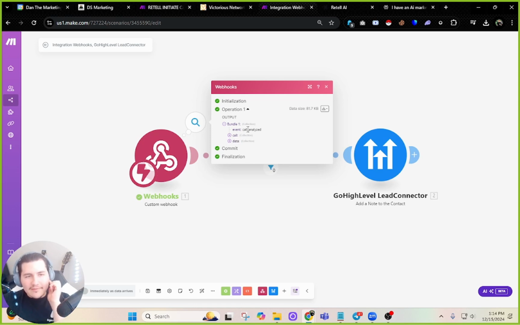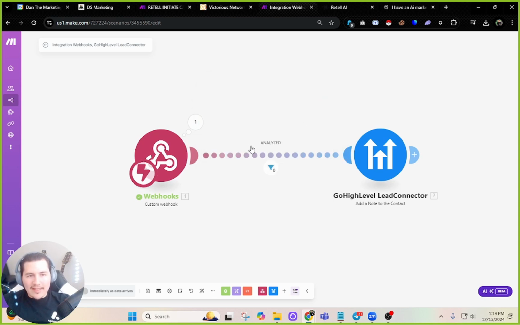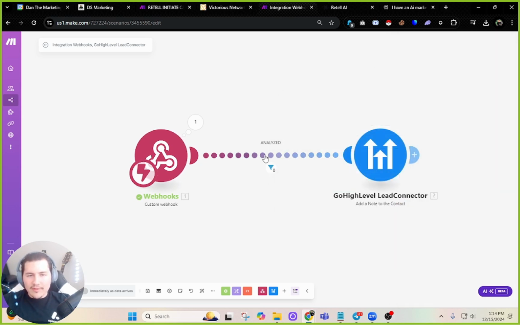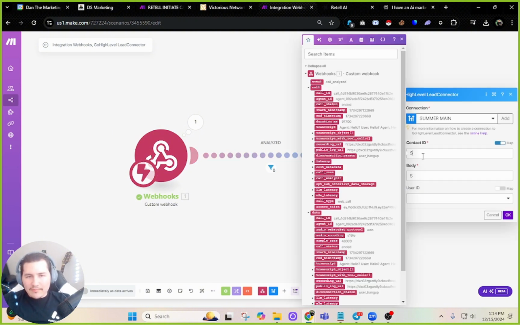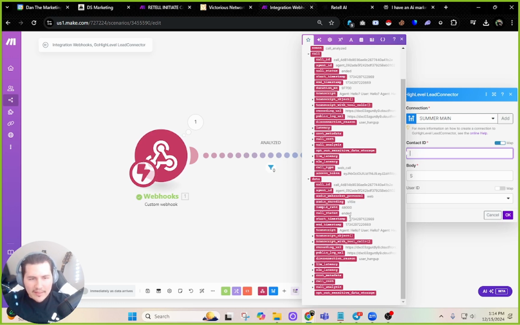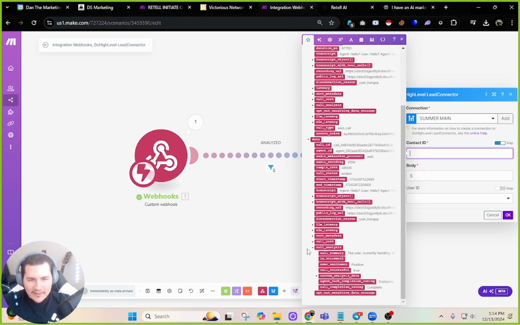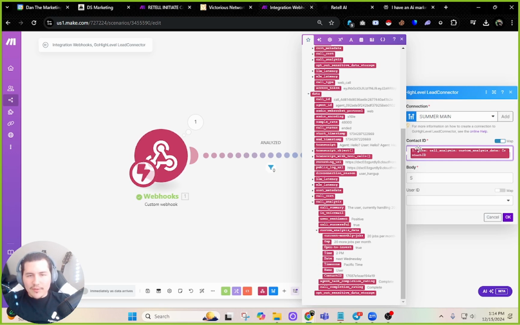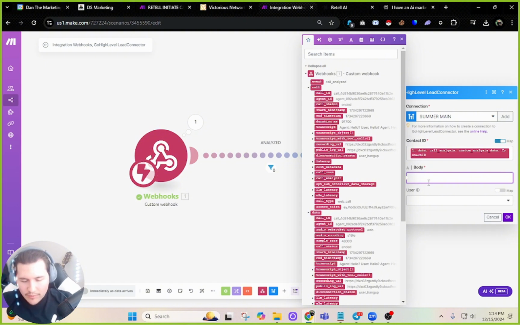So look at this. Call analyzed. That was the exact event I want, but it didn't go through because I had to get the data first. So now if the event has the word analyzed in it, then it will continue to go through and add a note to my contact in HighLevel. So I'll go here, and then the contact ID will be in all of the analysis down here that we extracted from the call. I don't think I injected the contact ID though, so it won't be there. Oh no, mine is there. Look at that.